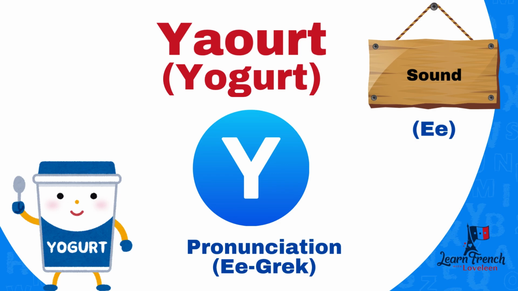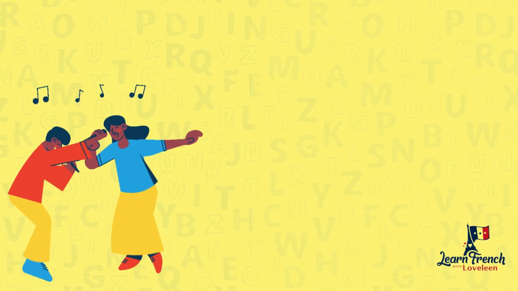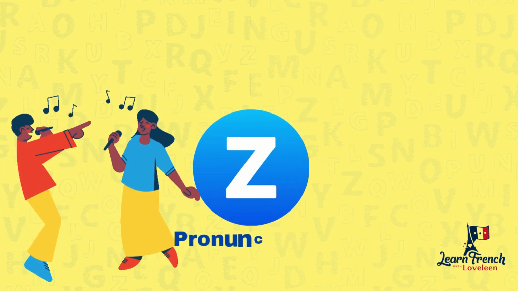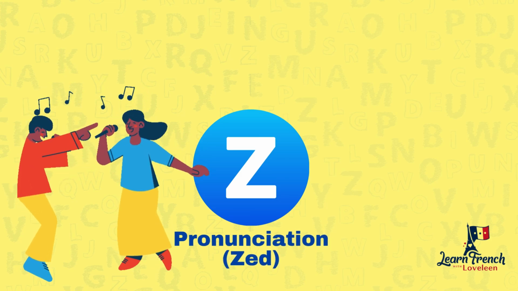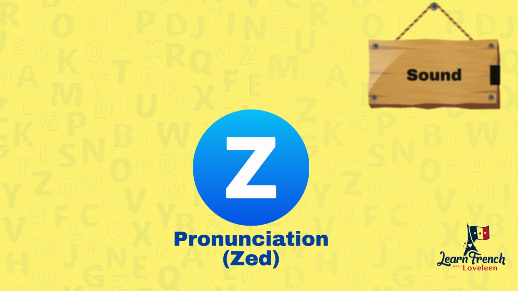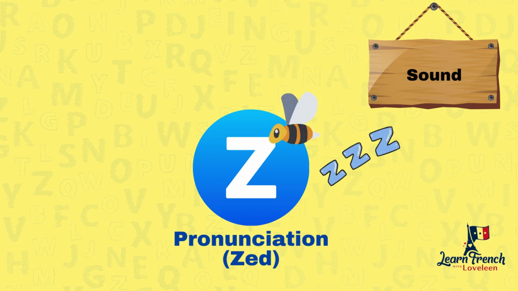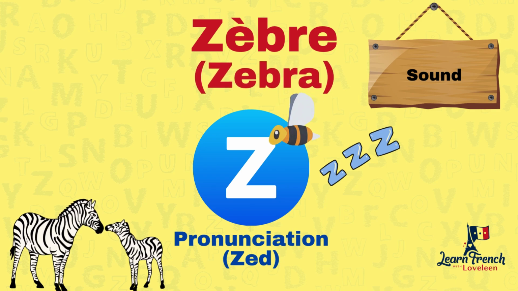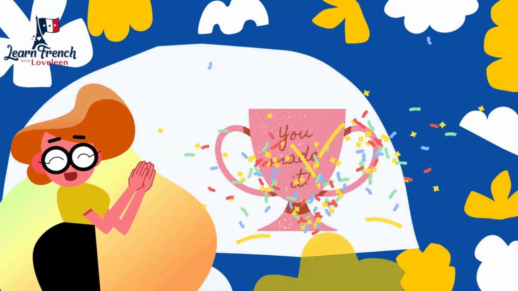And now we have the last letter, and that is Z. And that is Z. And the sound is Z. Letter name is Z. An example is zèbre. Zebra. Yay, yay!